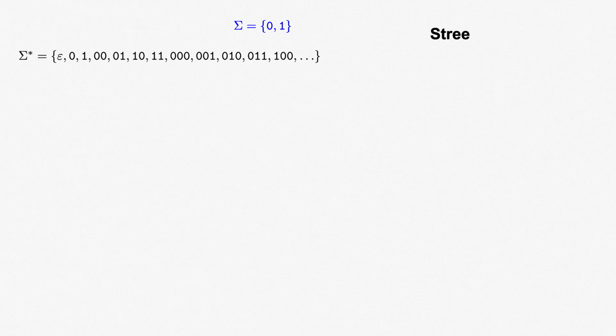We construct a tree for our alphabet sigma as follows. We put a vertex at the top of this tree as its root, corresponding to the empty string. Each vertex in our tree will have a child vertex for each letter of the alphabet. Perhaps this looks familiar. For our alphabet, we'll make a left child for 0 and a right child for 1. We append that symbol to the parent string to obtain the string for each child vertex. So these first two children will correspond to the strings 0 and 1.